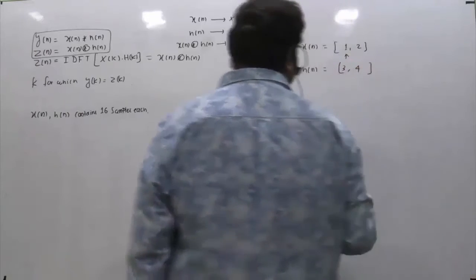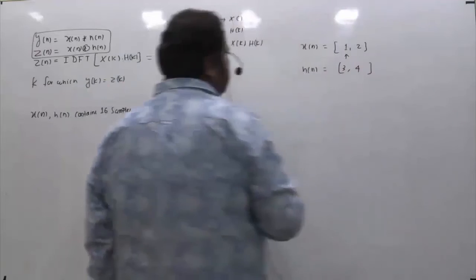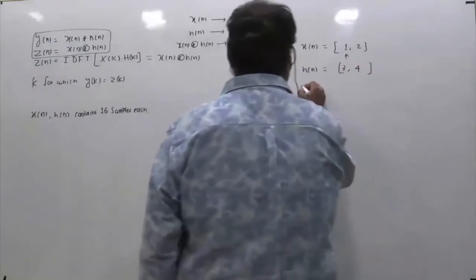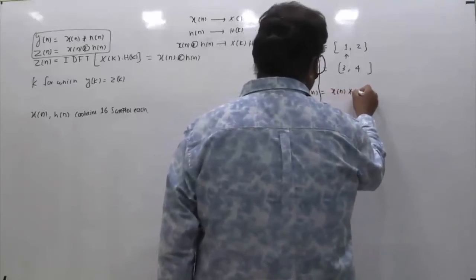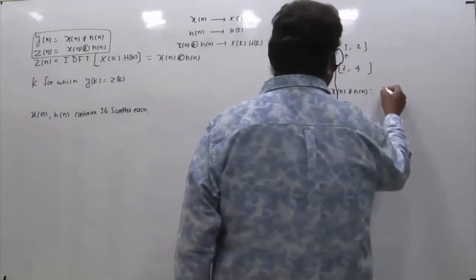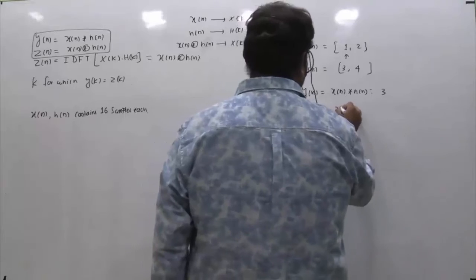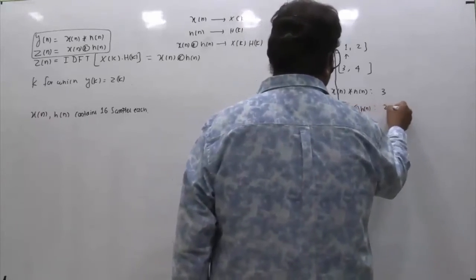If I ask you to perform the linear convolution and the circular convolution, what is going to happen? y[n], the linear convolution, will contain 2 plus 2 minus 1, that is 3 samples. And z[n], the circular convolution, will contain 2 samples.